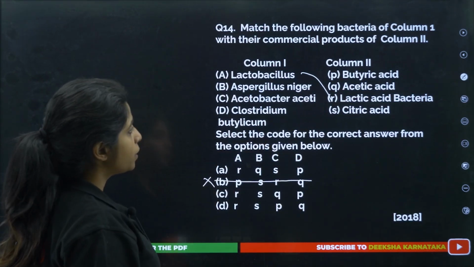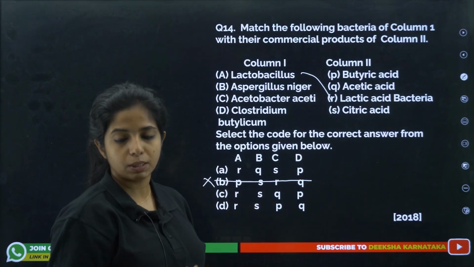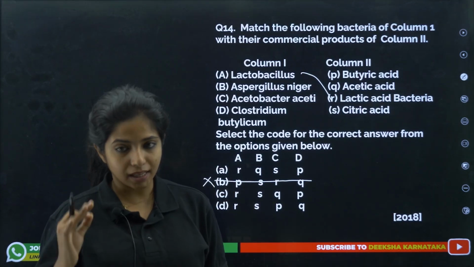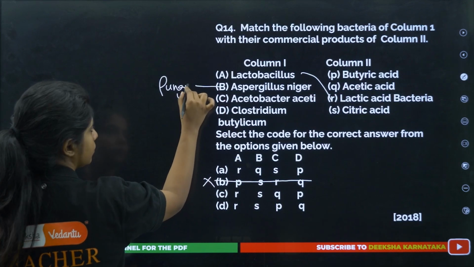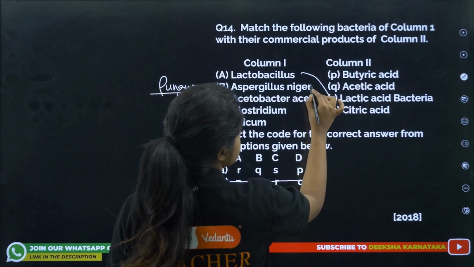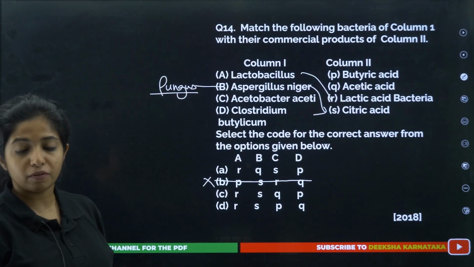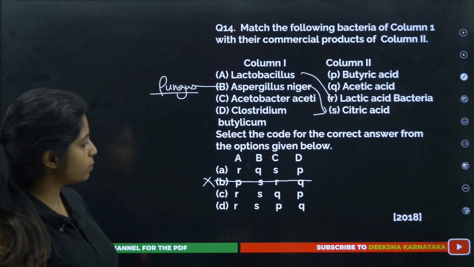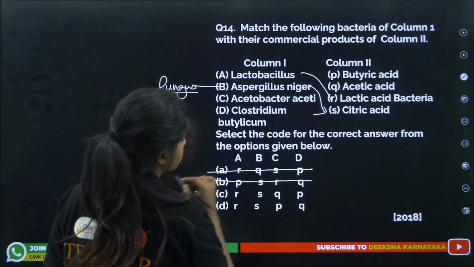Okay, Aspergillus niger. This is something that you have not studied as of now, at least not in this particular session. Aspergillus niger is a fungus, and it is responsible for the production of citric acid. So B goes with S. So these are the options. Now, we cut this.